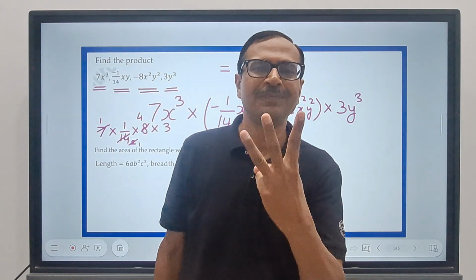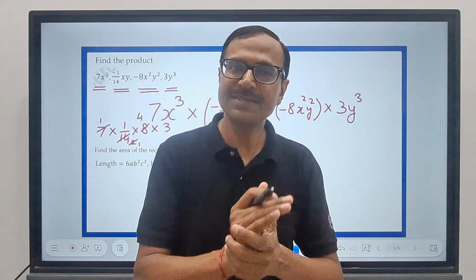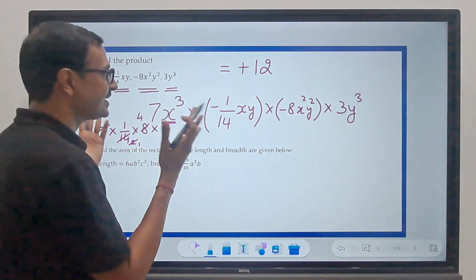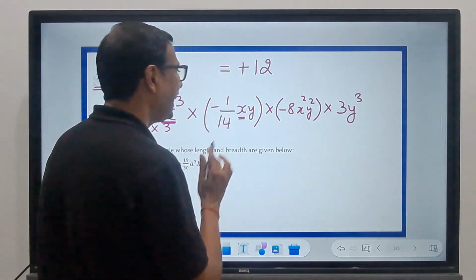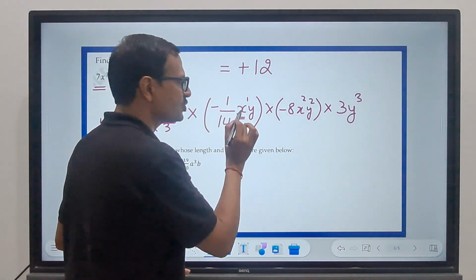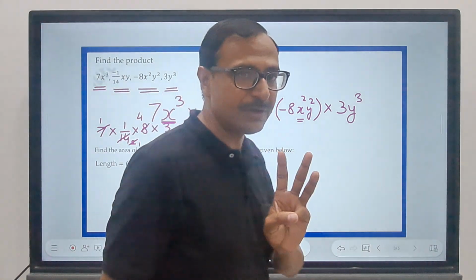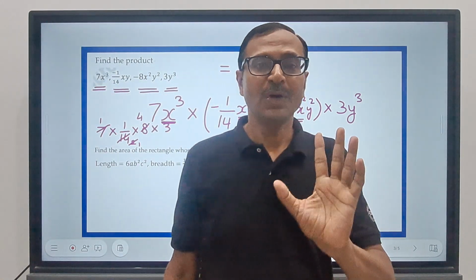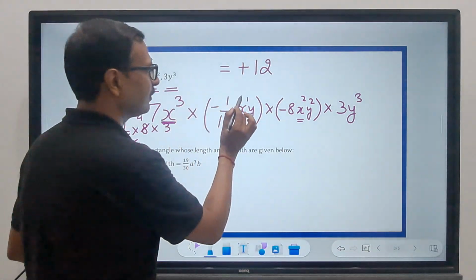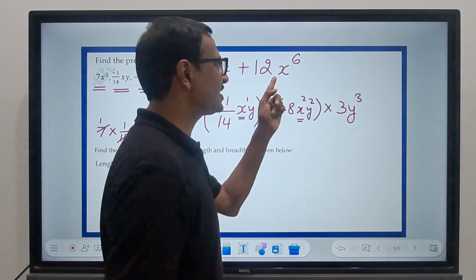Now apply the third rule. Look for the variables having the same literal. That means the same alphabet. So here we have x cube. Where is x? Here we have x. X means x raised to power 1. So x raised to power 3, x raised to power 1, x raised to power 2. That's it. 3 different terms having x. Add all the exponents of x. 3 plus 1 is 4, plus 2 is 6, and x raised to power 6 will be the next part of your answer.